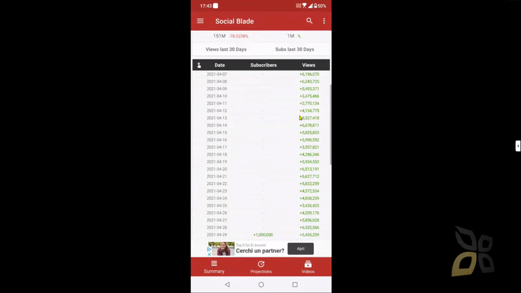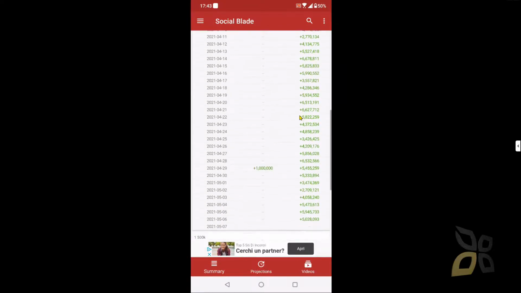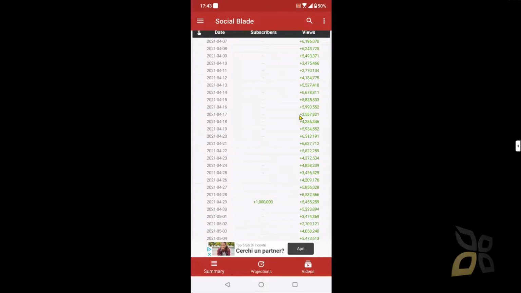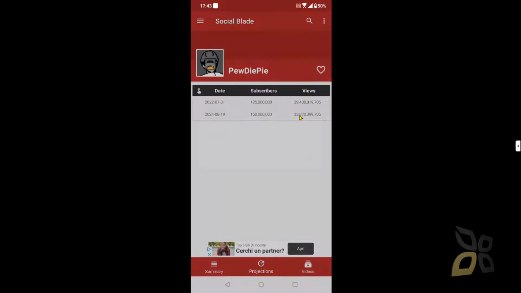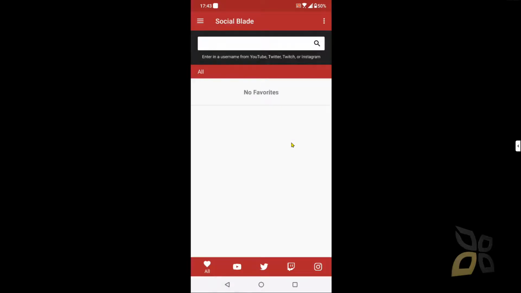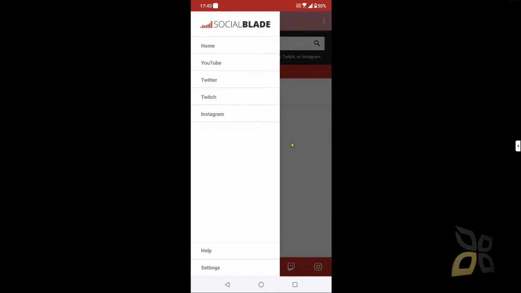and followers and views. Here you can see the different subscribers and views for each day, and also I can see the projection down there. I have a button here for projections for 2022, 2024. And again, on the Social Blade website, you will find more accurate data, more analytics, more projections, more of everything.